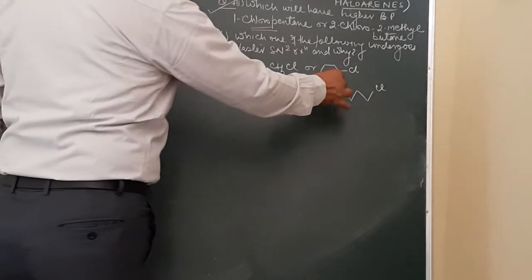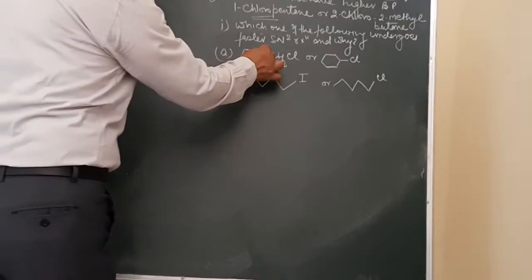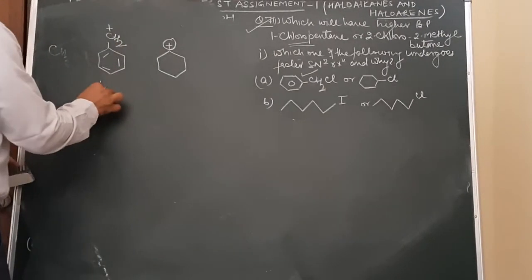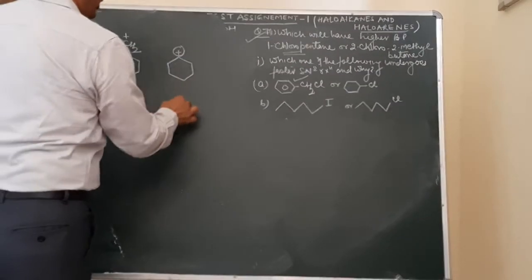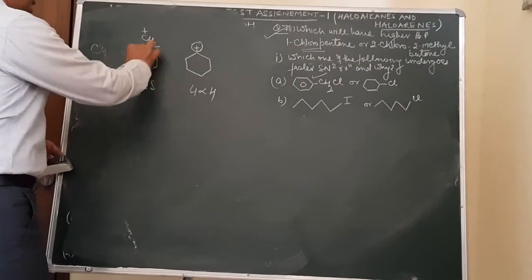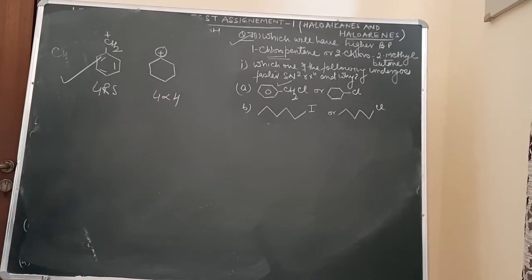The C over here, this is cyclohexyl. This is benzyl carbocation. Here, this will undergo faster. Why? Because in this case, benzyl carbocation will be a reaction intermediate. Here in this case, cyclohexyl carbocation will be a reaction intermediate. Here it will be 4 resonating structures, and over here it will be 4 alpha hydrogen atoms. So 4 hyperconjugating structures. So this will undergo faster SN2 reactions over here.